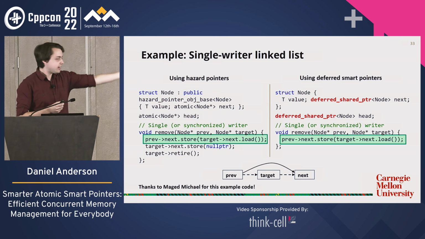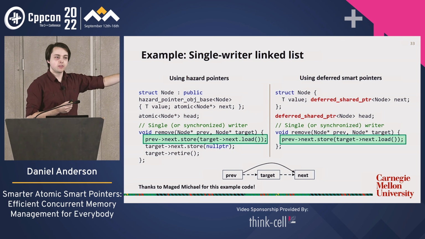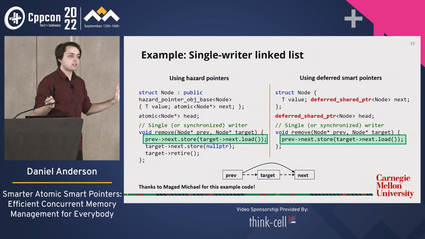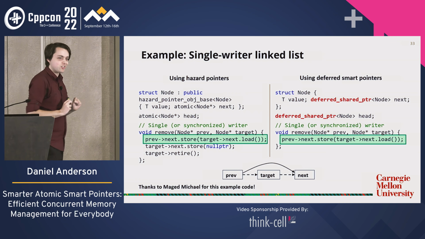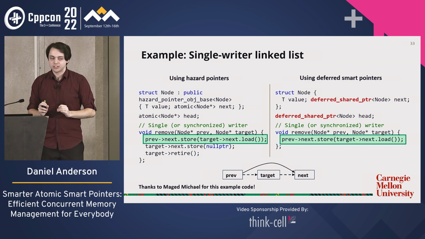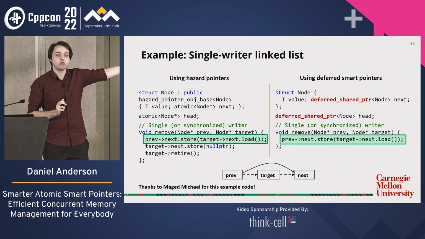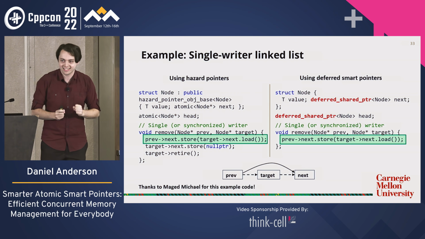We are swinging the next pointer of prev, and then we are nulling out target's next pointer. In a completely sequential data structure, those could clearly be in either order. In a concurrent data structure, the order, the way they interleave, is very important. If you swapped those lines, it would be wrong. And it's so hard to reason about why that is the case.